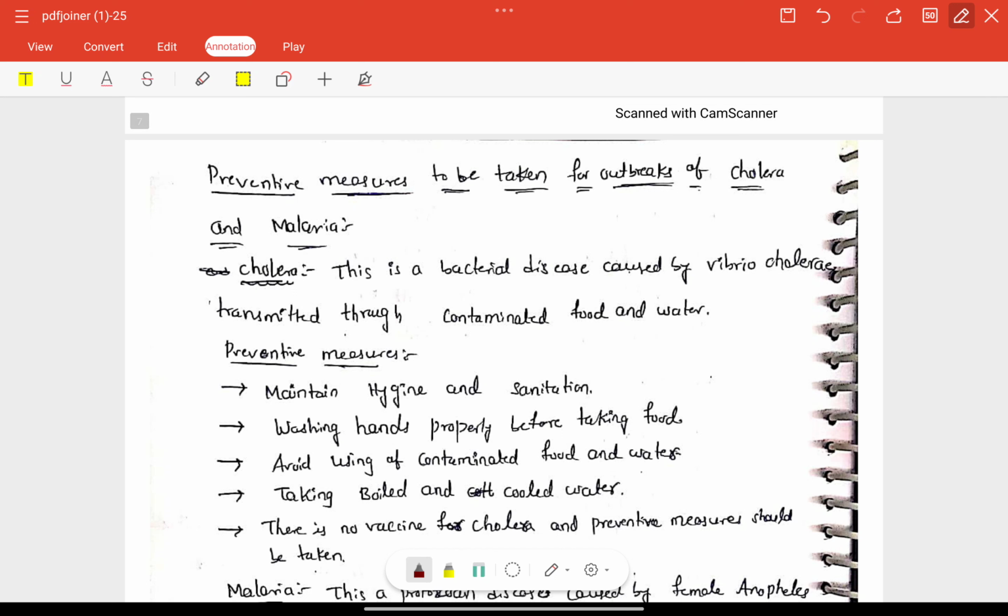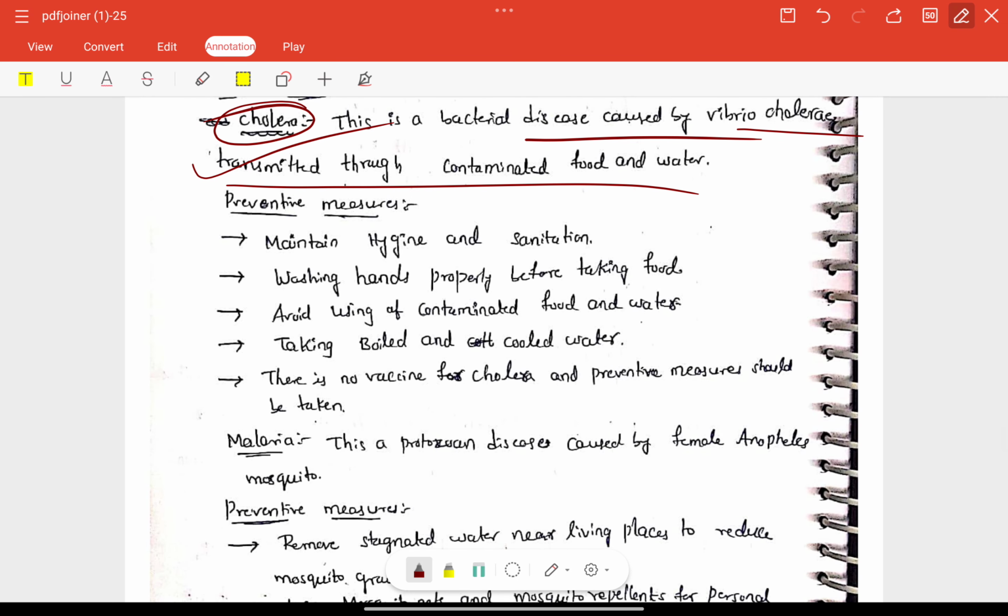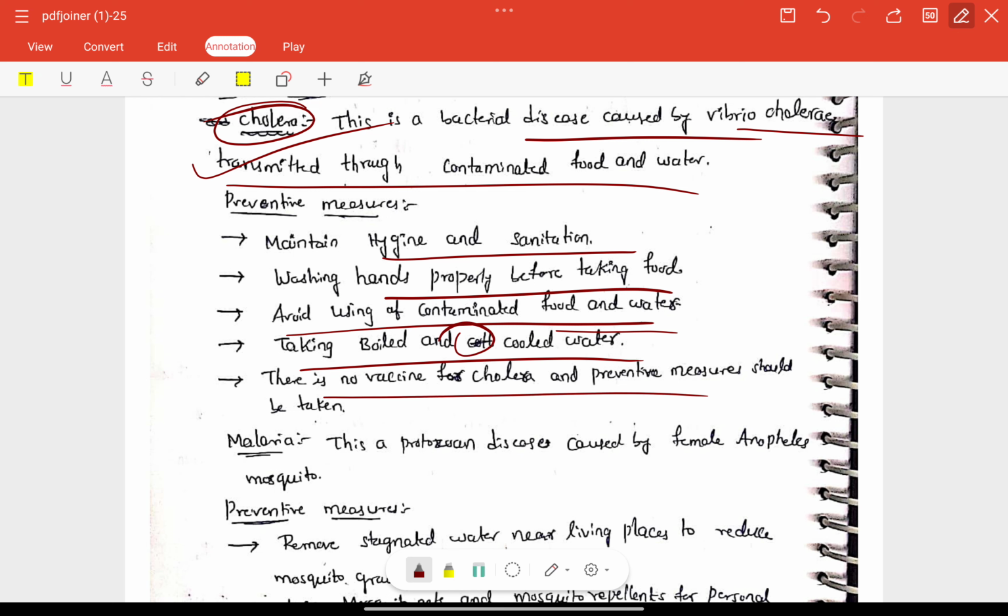Preventive measures to be taken for outbreaks of cholera and malaria are also mentioned here. This is for example, cholera, a bacterial disease caused by Vibrio cholerae. Next, we have preventive measures also included. Maintain hygiene and sanitation, wash hands properly before taking food, avoid contaminated food, take boiled and cooled water. There is no vaccine for cholera, so preventive measures should be taken.